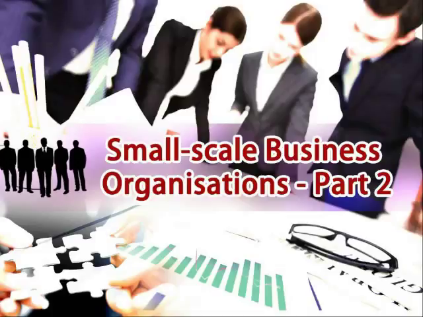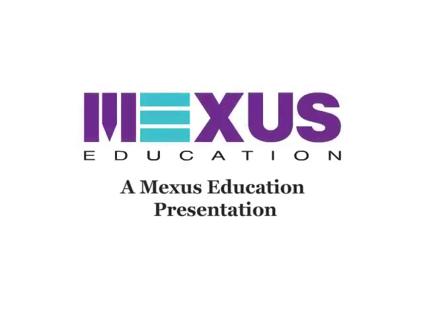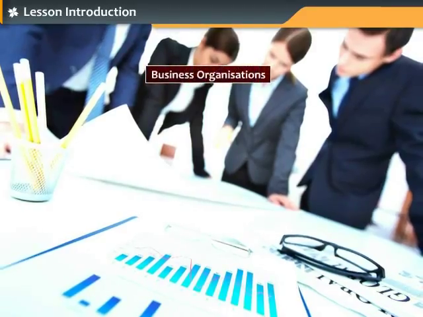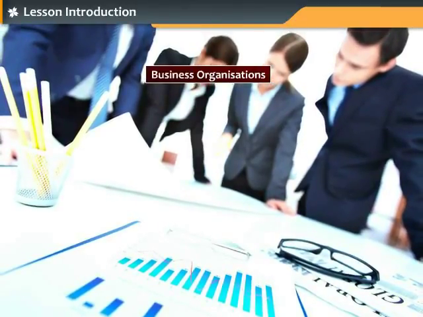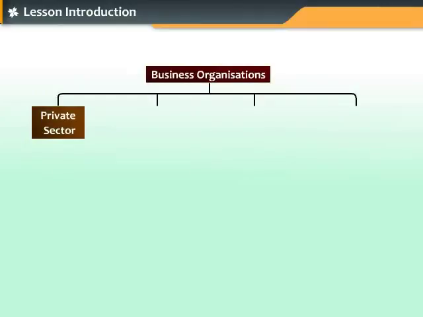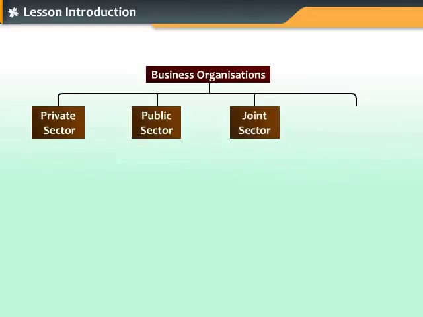Small-scale business organizations, Part 2. Business organizations are broadly classified into 4 types. These are business organizations in private sector, business organizations in public sector, joint sector business organizations, and public utilities.